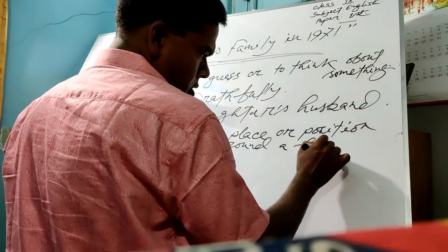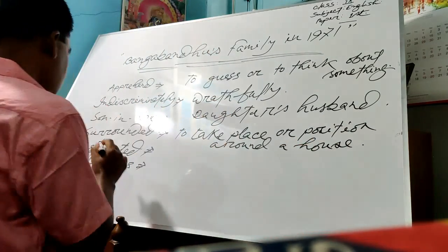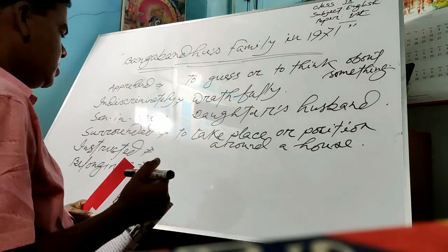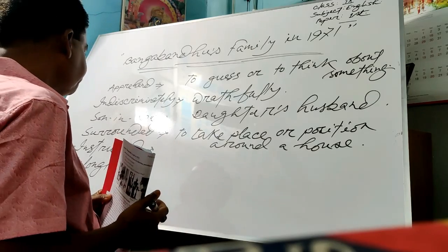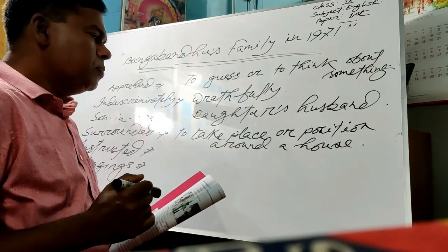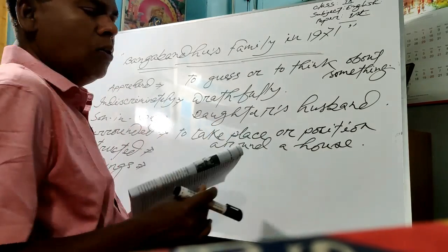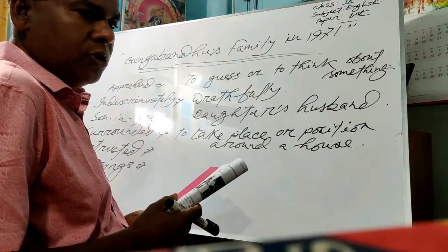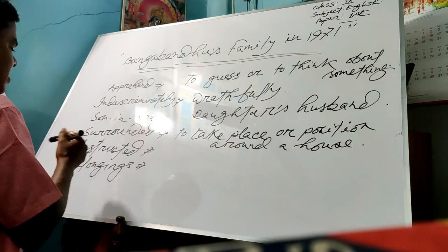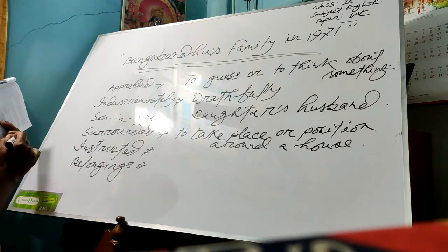around a house. Actually, this word has been used in this lesson because in 1971 the Pakistani army took place around the house of Bangabandhu for doing wrathful activities. Okay. Now instruct. What is the meaning of instruct?